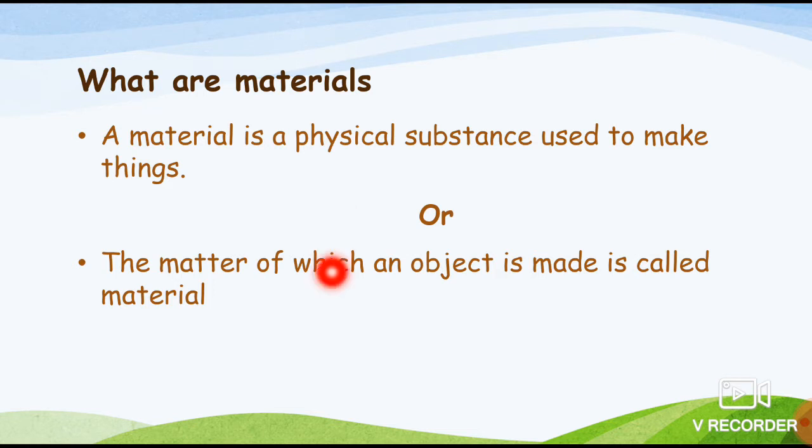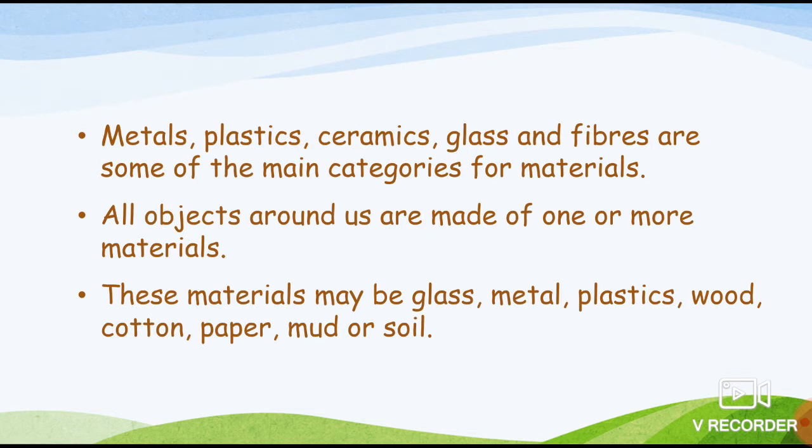So both of these are saying the same thing: nothing is possible without material, and material makes all the things. Their form may be different, their shape may be different, their size may be different, but one or another material is going to make things. That is the definition of a material.